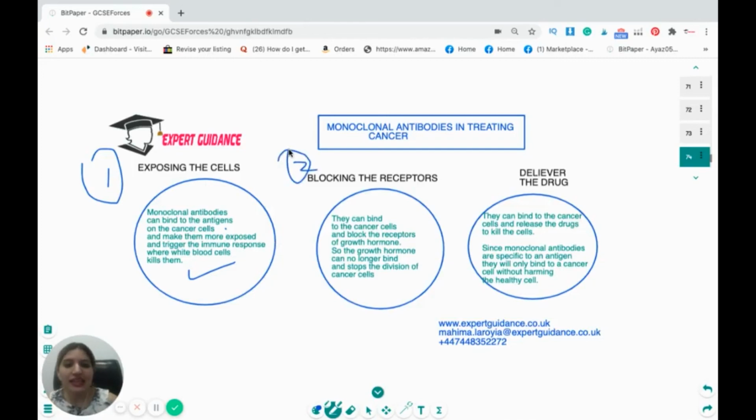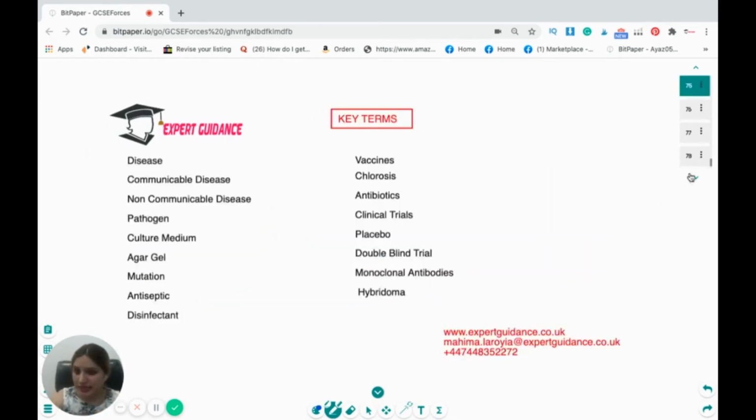The third thing they can do is, as they're highly specific, they can bind to the cancer cell and release the drug to kill the cell. Since the monoclonal antibodies are specific to an antigen, they will only bind to a cancer cell without harming the healthy cells. Okay, so I hope this topic is clear to you.